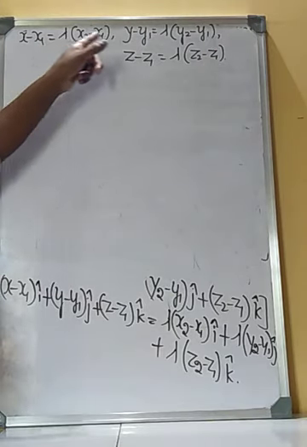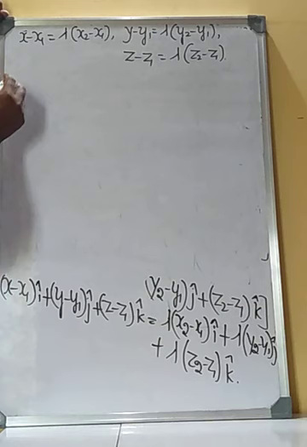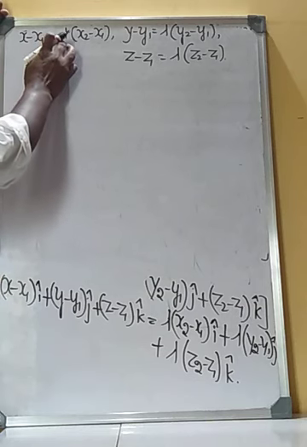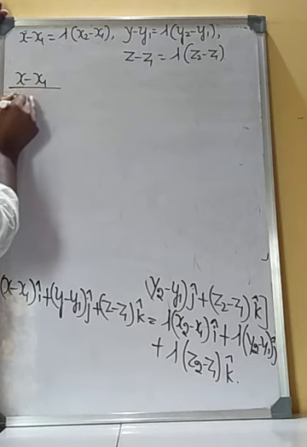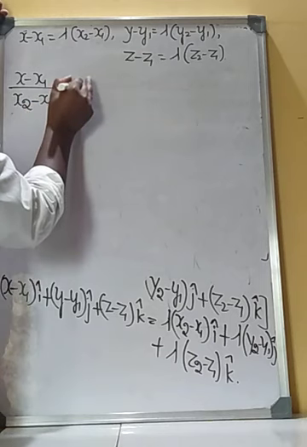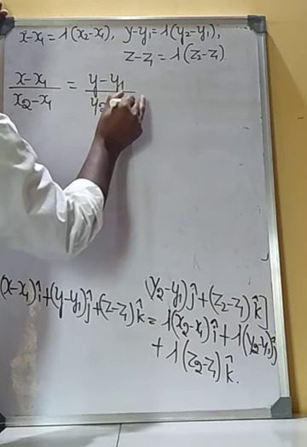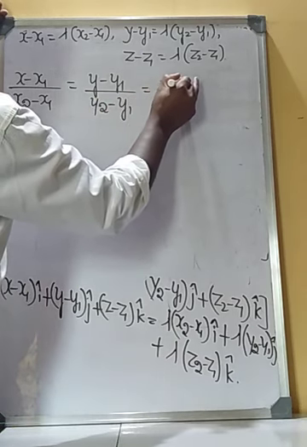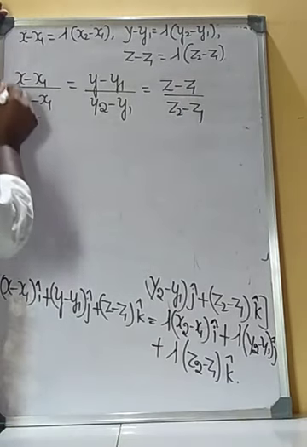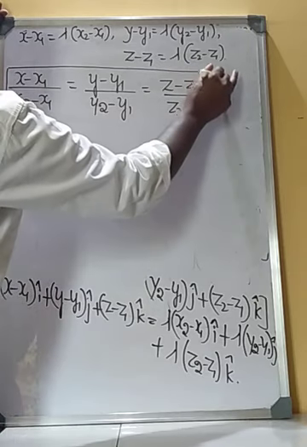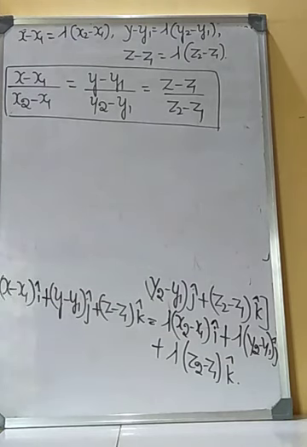These are the parametric equations of the line. Now eliminating the parameter lambda, we get (x minus x1) by (x2 minus x1) is equal to (y minus y1) by (y2 minus y1) is equal to (z minus z1) by (z2 minus z1). This is the Cartesian form of equation of a line.